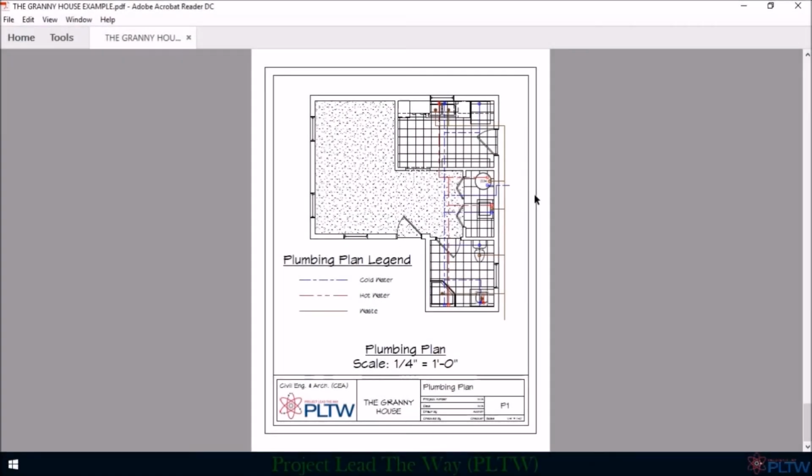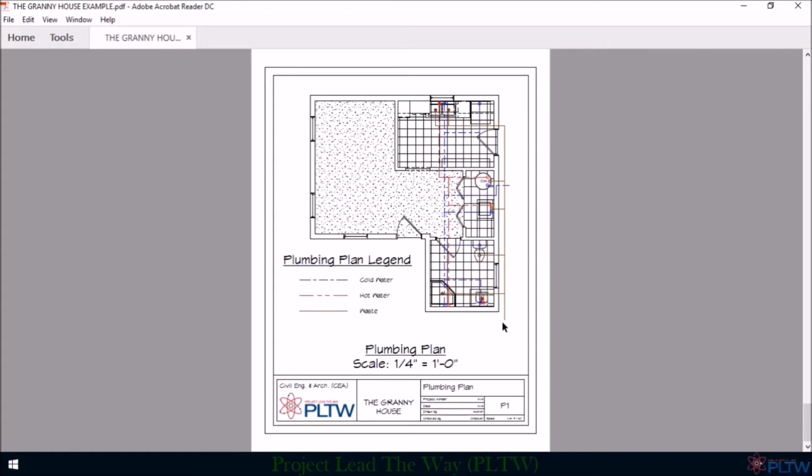The location of the main waste cleanout or our sewer cleanout, which is where our main waste line will tie into the main sanitary sewer system, will also be approximate and will be located during construction, and the plan will be adjusted accordingly. We are assuming that the site that the granny house will be constructed on already has a water meter and a cleanout for us to tie our lines into.